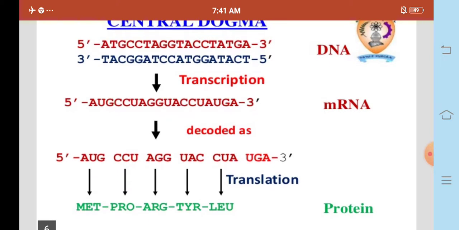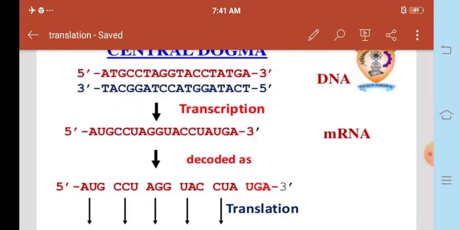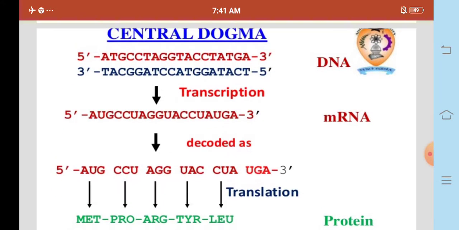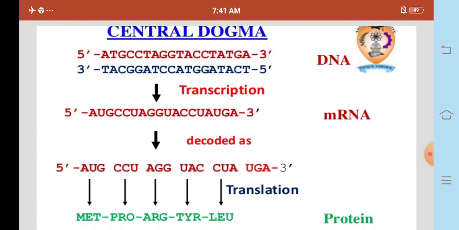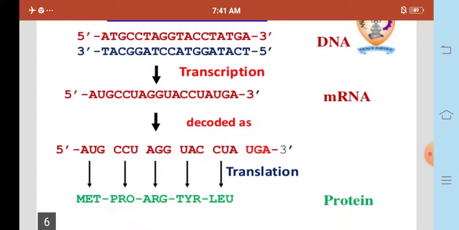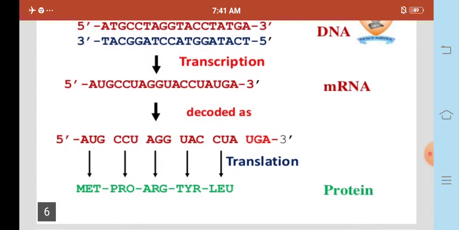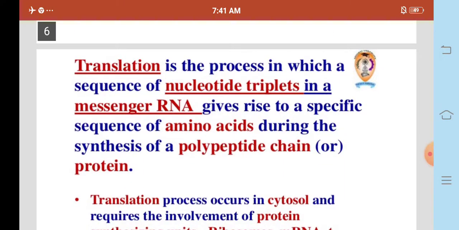This is the translation process. In the transcription process, the DNA is decoded and the RNA comes from DNA. Next, in the translation process, the protein comes from mRNA. Translation is the process in which a sequence of nucleotide triplets in a messenger RNA gives rise to a specific sequence of amino acids during the synthesis of a polypeptide chain or protein.